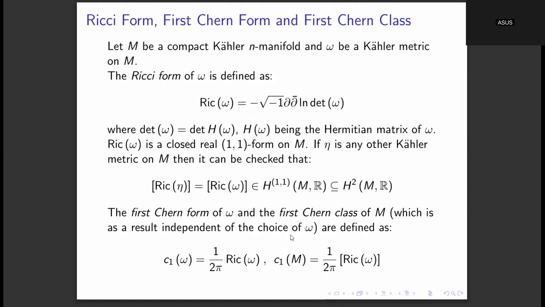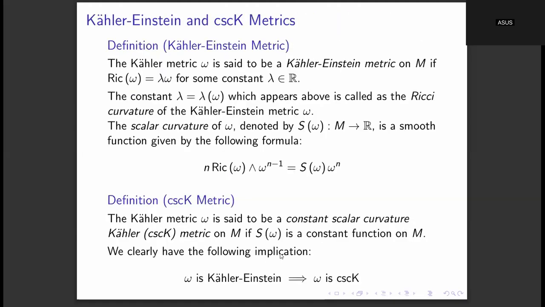And then the most important question was when this first Chern class is positive, and that is called the Fano case. In that case, it turns out that there will not always exist a Kähler-Einstein metric of positive Ricci curvature, and there was a non-trivial obstruction to its existence, called K-stability.